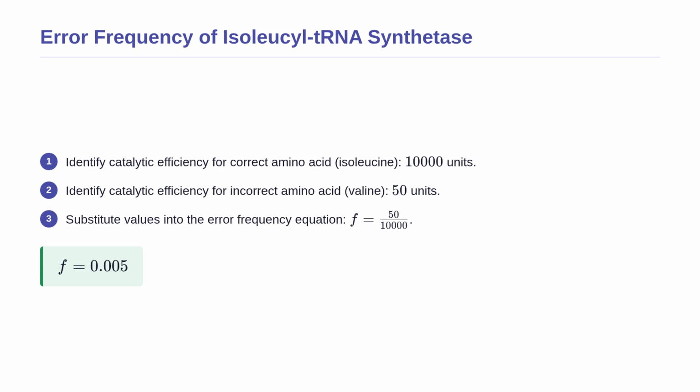We substitute these given experimental values into our error frequency equation. By dividing 50 by 10,000, we arrive at a final calculated error frequency of 0.005. This means the enzyme makes 5 mistakes for every 1,000 amino acids processed.